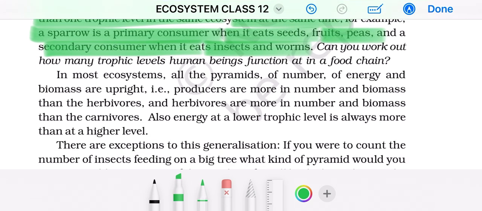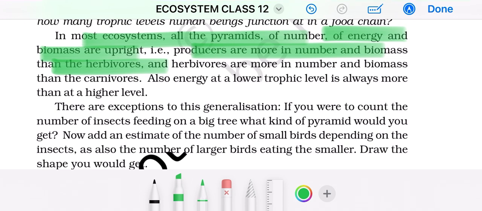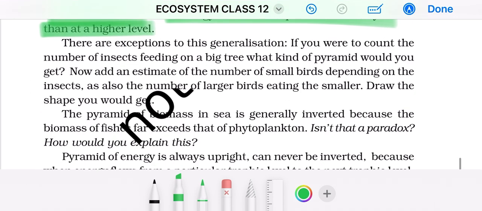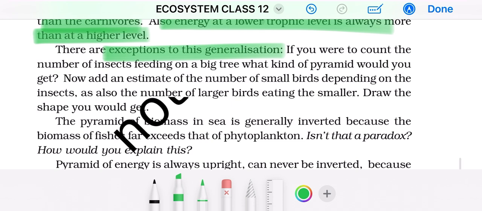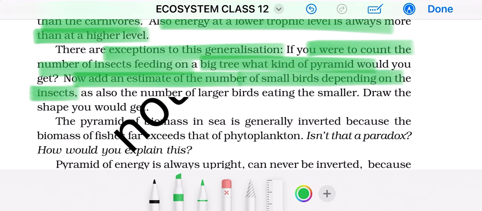eats insects or worms. In most ecosystems, all pyramids of number, of energy, and biomass are upright. Producers are more in number and biomass than herbivores. Herbivores are more in number and biomass than carnivores. Also, energy at a lower trophic level is always more than at a higher level. There are exceptions to this generalization. If you were to count the number of insects feeding on a big tree, what kind of pyramid will you get? Now add an estimate of the number of small birds depending on the insects, as also the number of larger birds eating the smaller ones.